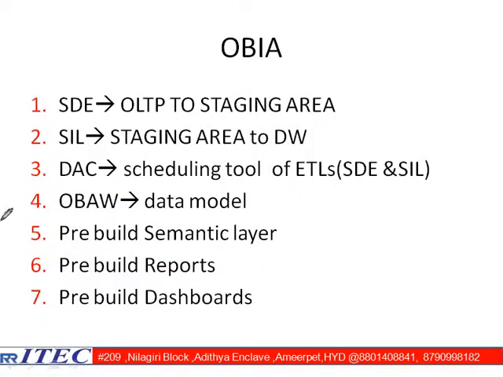Simple reason, sir. In OBIEE, I have predefined work available. What do you mean by predefined work? Let us say you go and say, I am using my front-end system as Siebel. Then you will be told, okay, Siebel-corresponding ETL is available, Siebel-corresponding reports are available. Everything the designer will give to you. You just plug and play it. That predefined work is called OBIA. OBIA stands for Oracle Business Intelligence Applications.